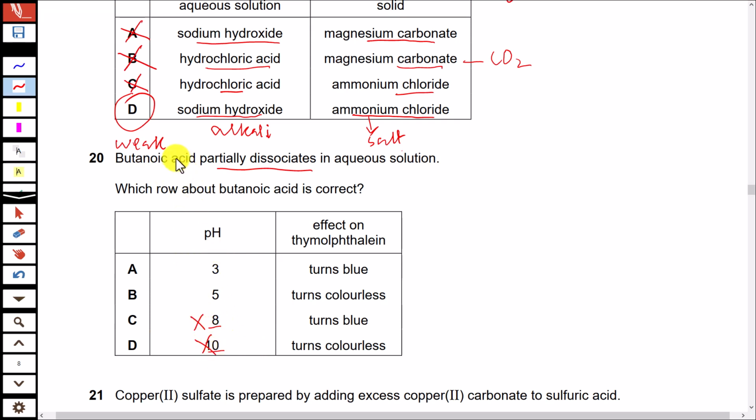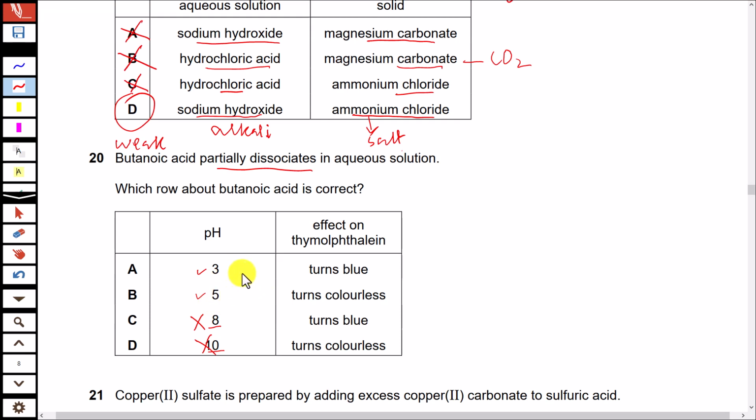Okay. Now as this is a weak acid, pH 3 and pH 5 both can be applicable for a weak acid. You can say that 3 is like between weak and strong, and 5 is a weaker acid.